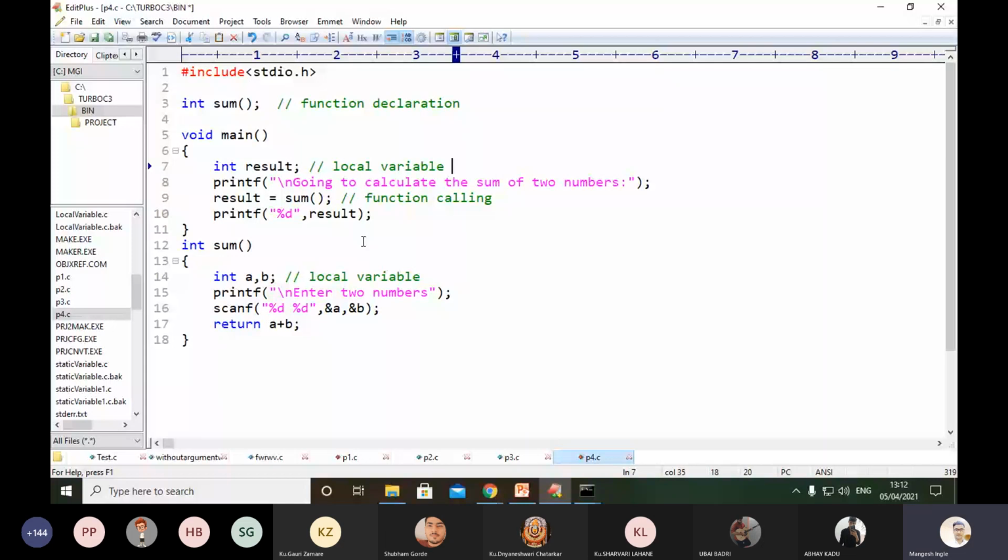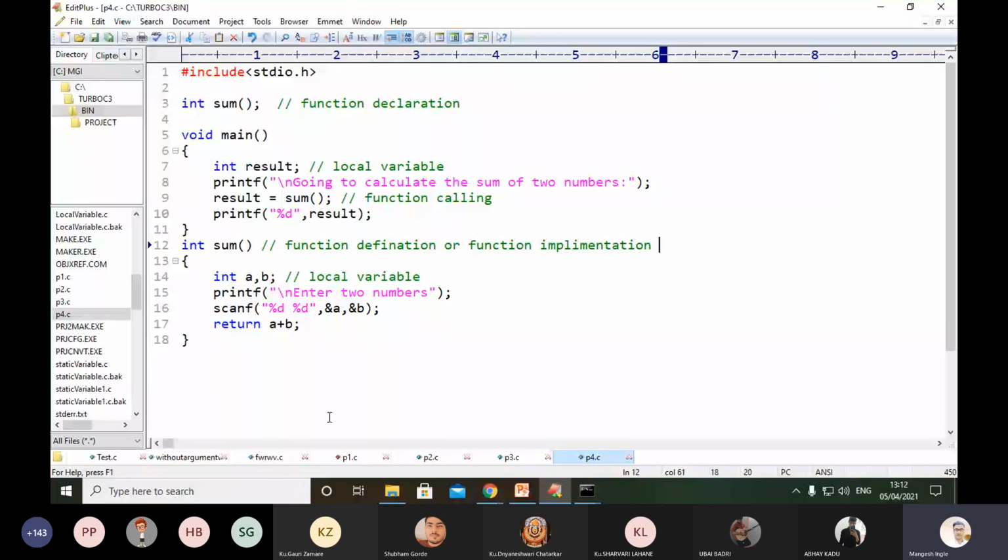So here we are calling the function by using the same function name. Okay, and line number 12 to line number 18 we have implemented, which we call the function definition, or also the function implementation. As you can see on your screen, the same program. Okay, now we will see the tracing and move forward.